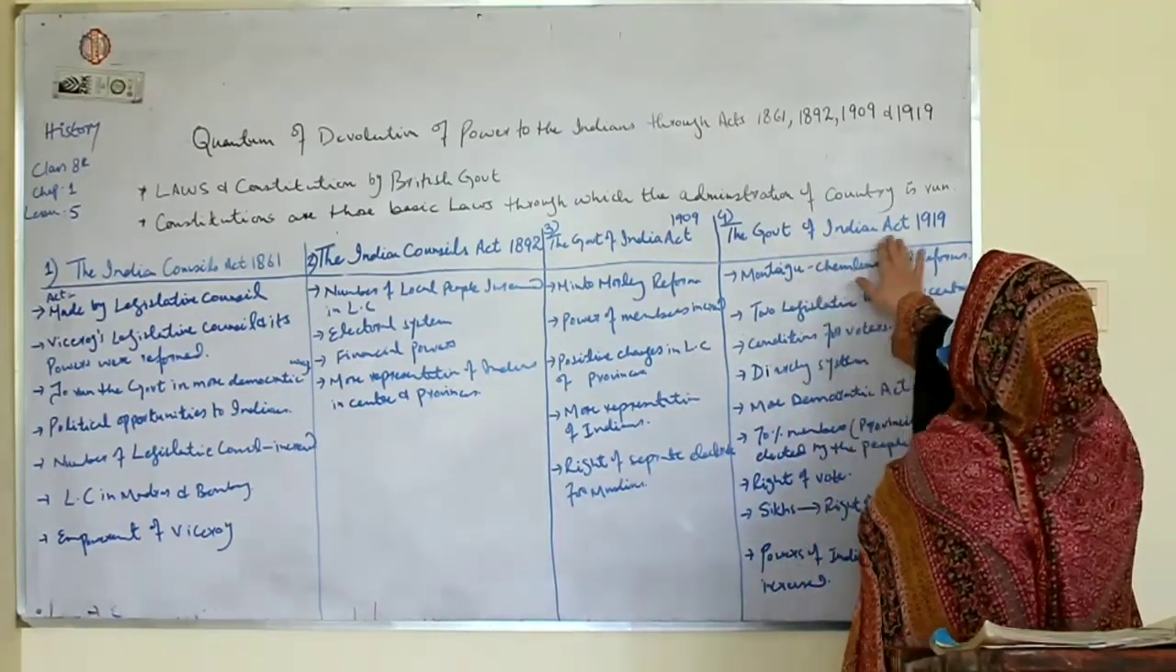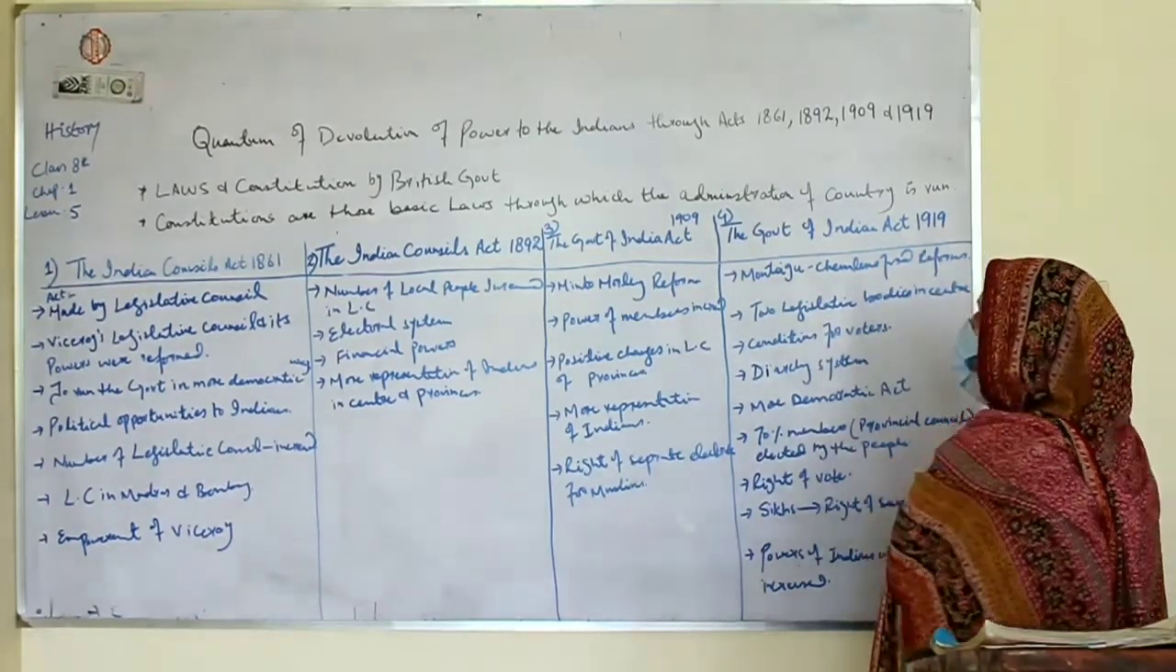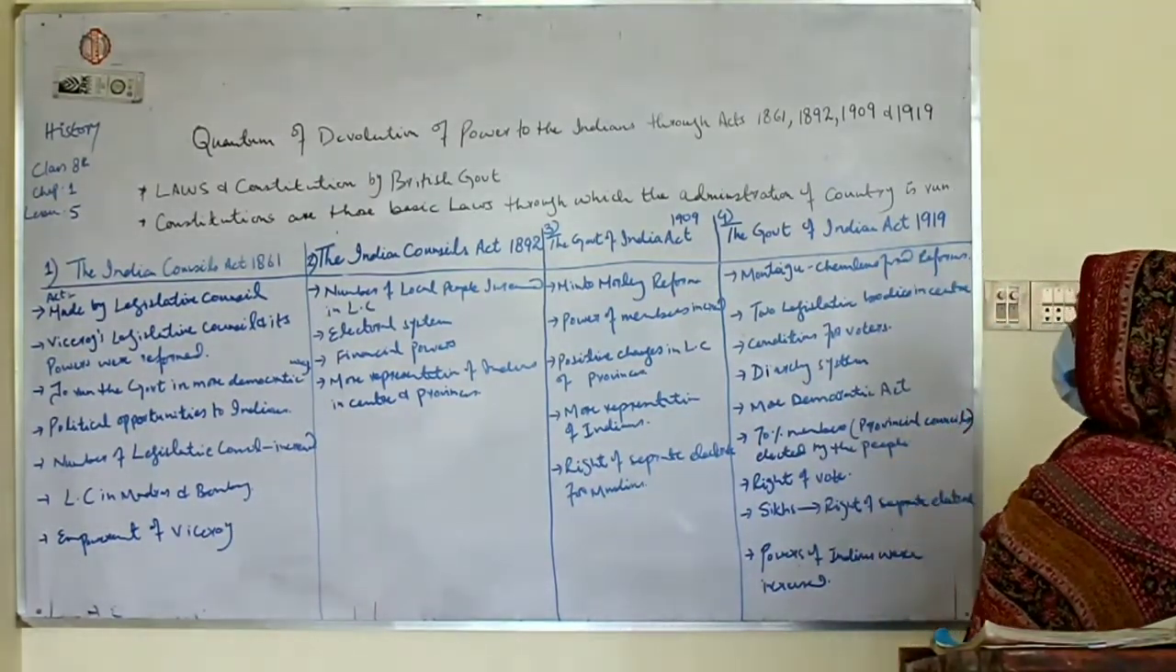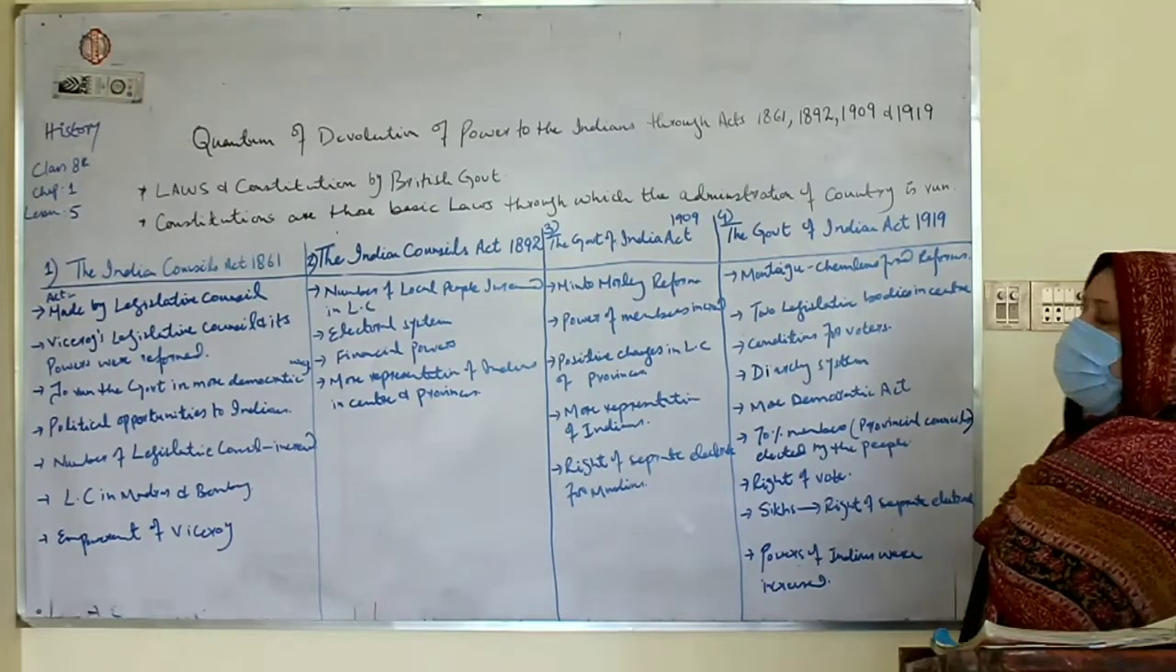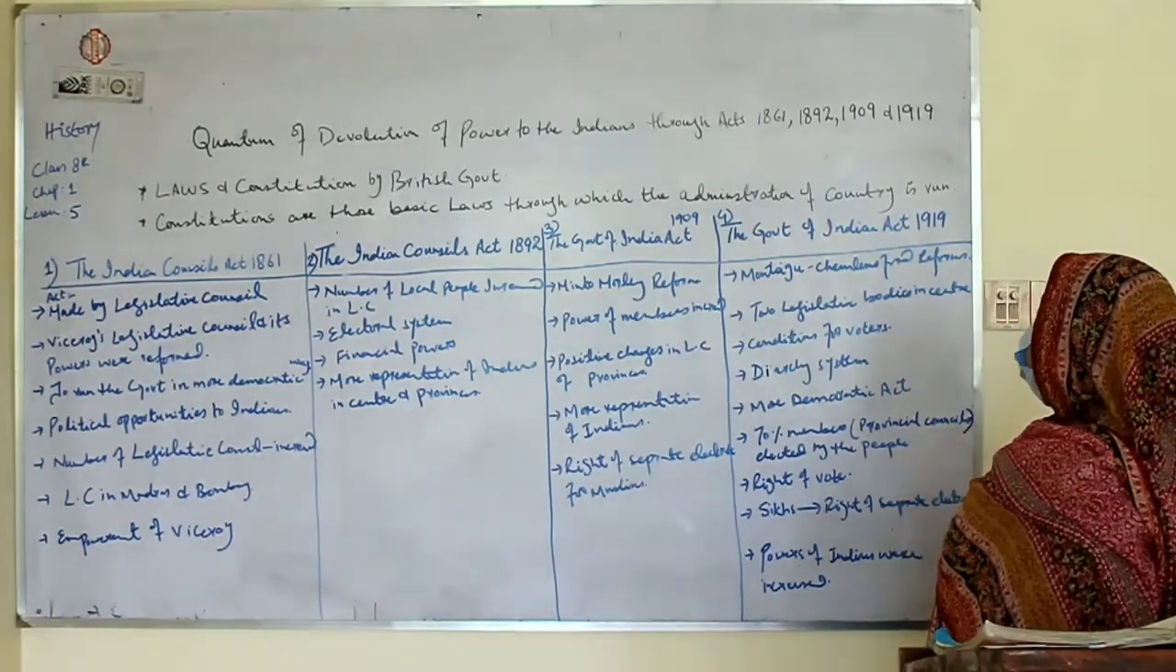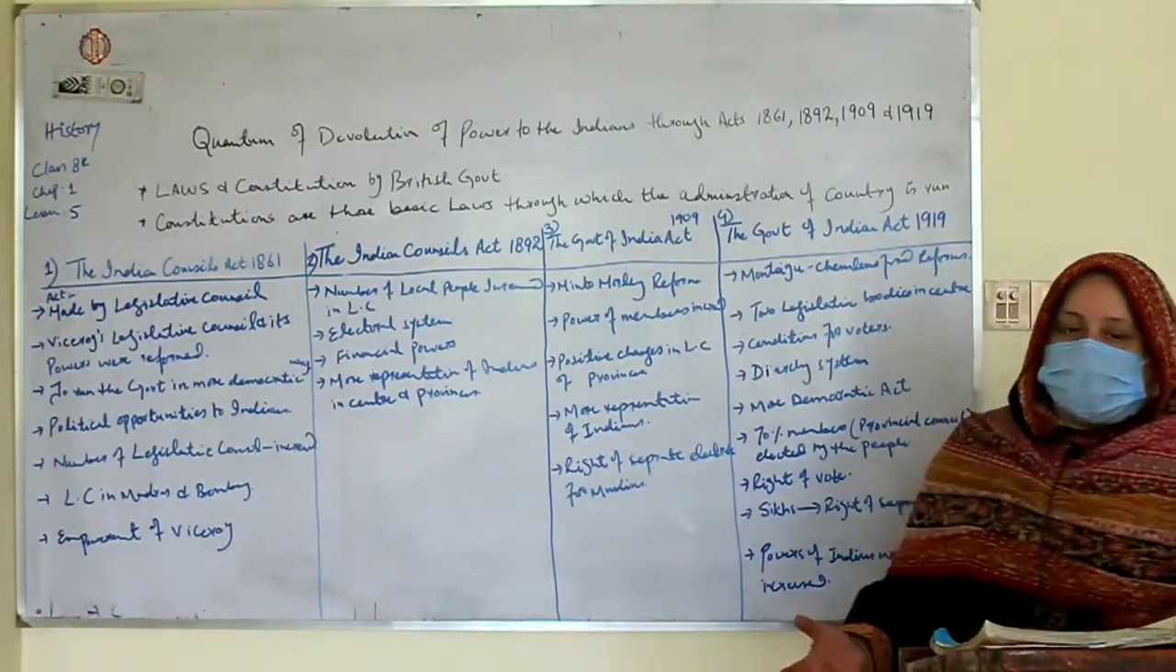Now the Government of India Act 1919 is called the Montagu-Chelmsford reforms. For the very first time, two legislative bodies in the center were established.